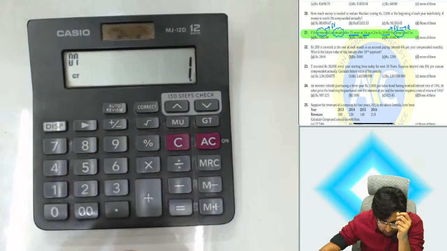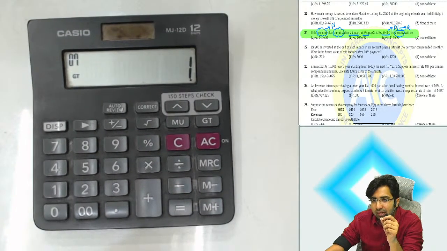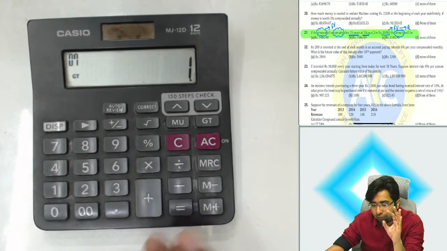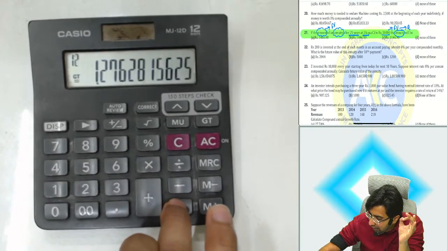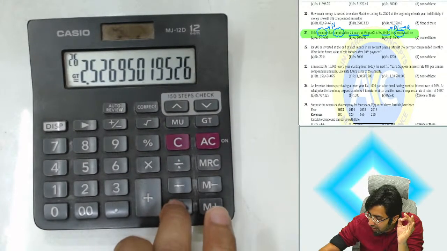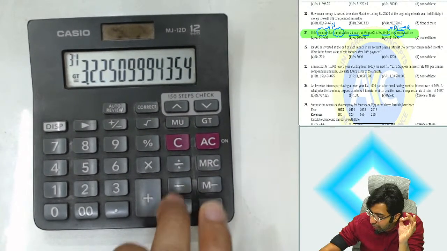How many times will I press equals to button? 1 less. There are 25 installments, so you have to press equals to 24 times. 1, 2, 3, 4, 5, up to 24, GT.